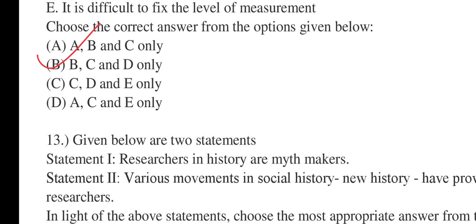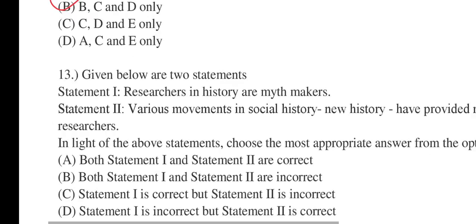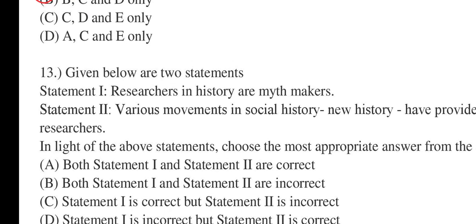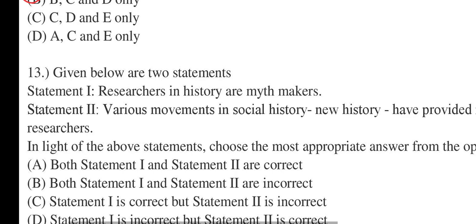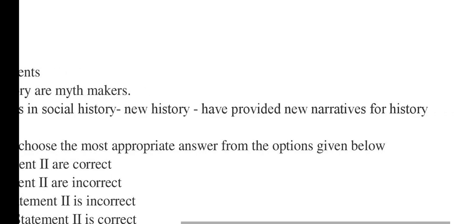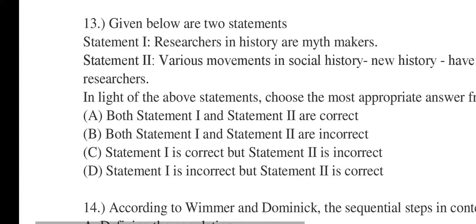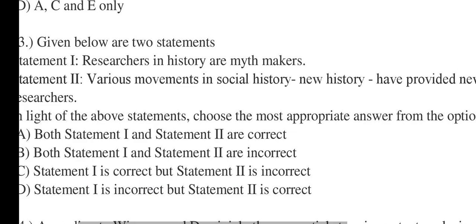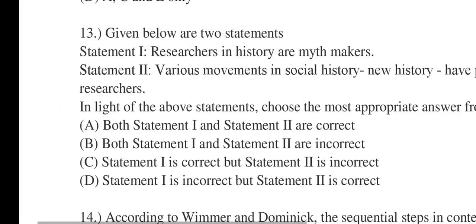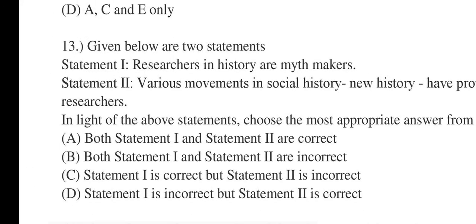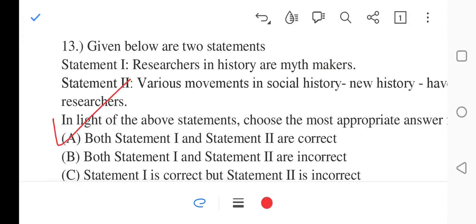13 says, given below are two statements. One says, researchers in history are myth makers. Two says, various movements in social history, new history have provided new narratives for history researchers. In light of the above statements, choose the most appropriate answer. Statements 1 and 2 are correct, both are incorrect, 1 is correct and 2 is incorrect, or 1 is incorrect and 2 is correct. So both 1 and 2 are correct. This will be our answer.